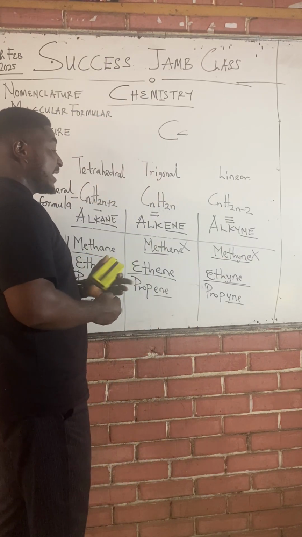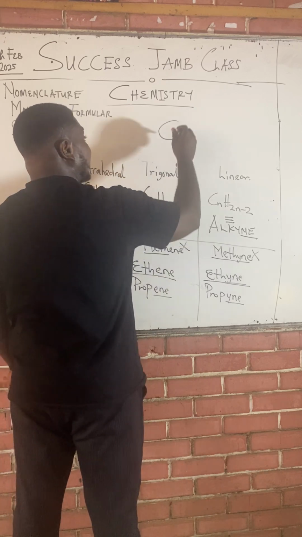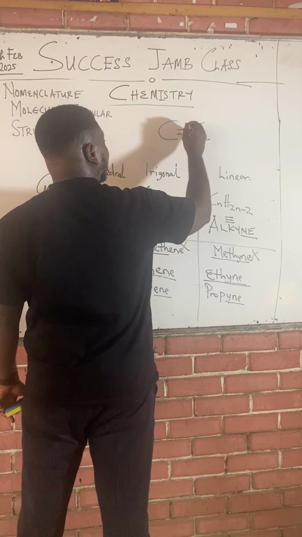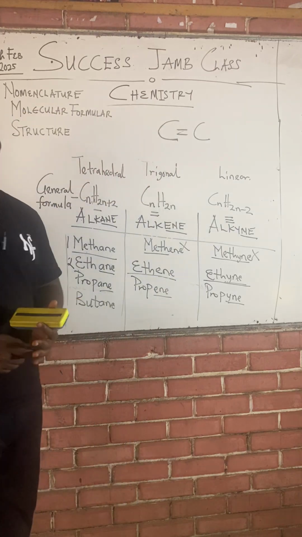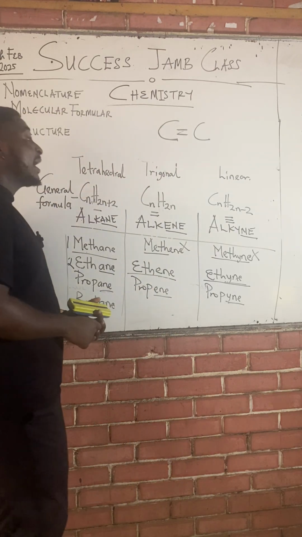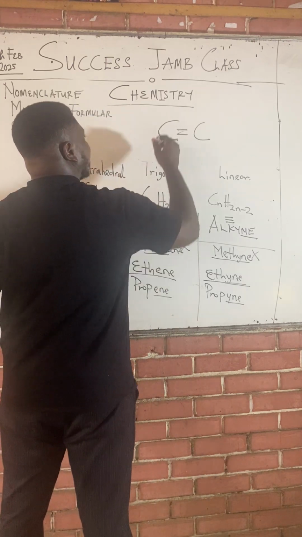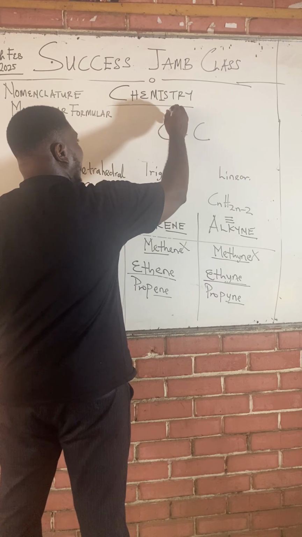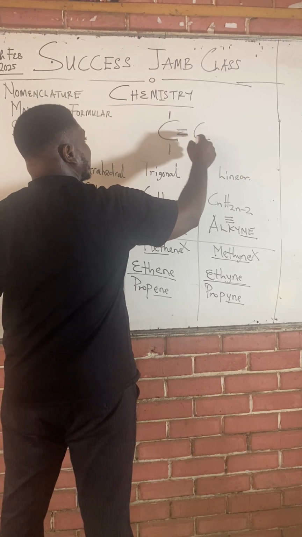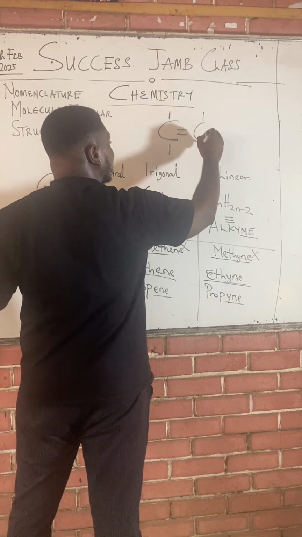So the first member starts at ethene. How do you draw ethene? Two carbons, and in between the two carbons you put a double bond. Now don't forget that each carbon must always have four bonds. So class, if there's already two bonds, how many more bonds can this carbon have? Two more. This carbon can also have only two.